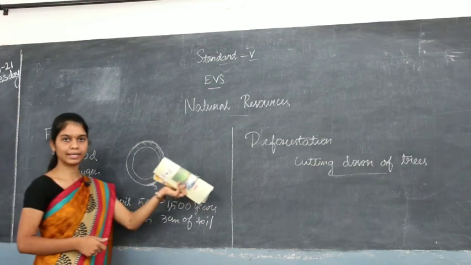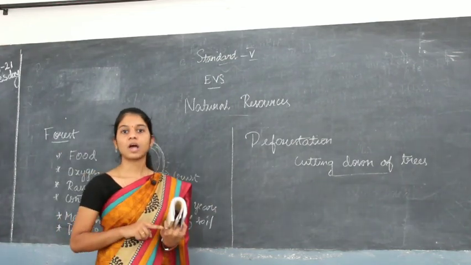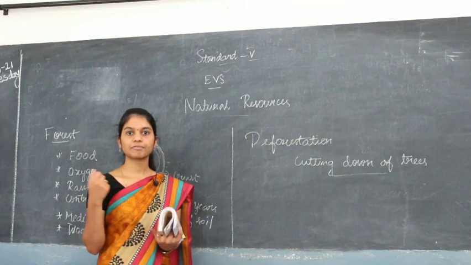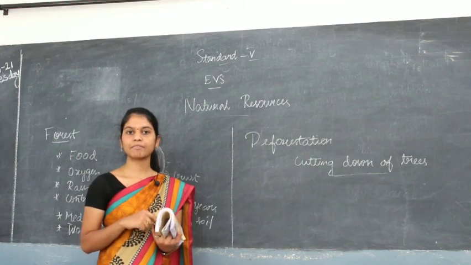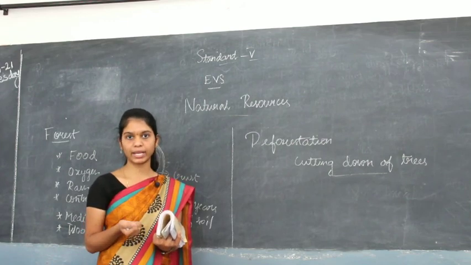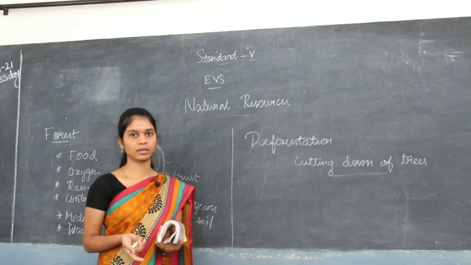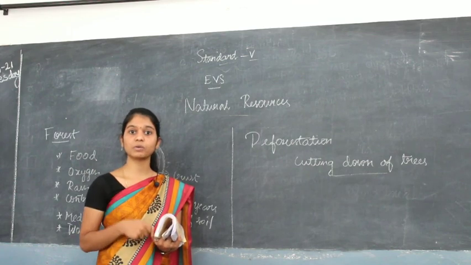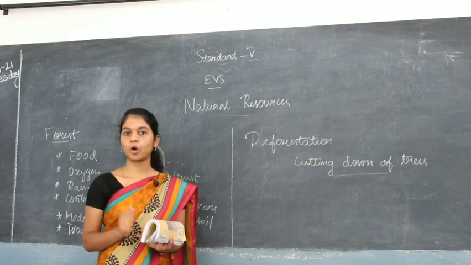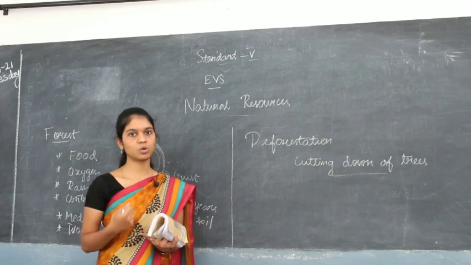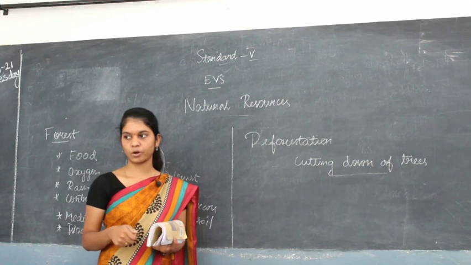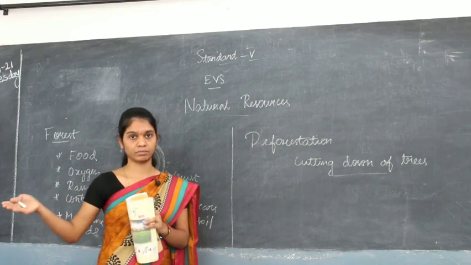But when you cut down the trees, what will happen is, the oxygen that trees give us gets reduced. If the oxygen gets reduced, there will be less amount of rain. If there is no rain, what will happen? There will be no water. So if there is no water, there will be water scarcity. So if there is no water, there will be no proper sanitation. If there is no proper sanitation, what will happen? Diseases will come. Okay, so it's a chain reaction.